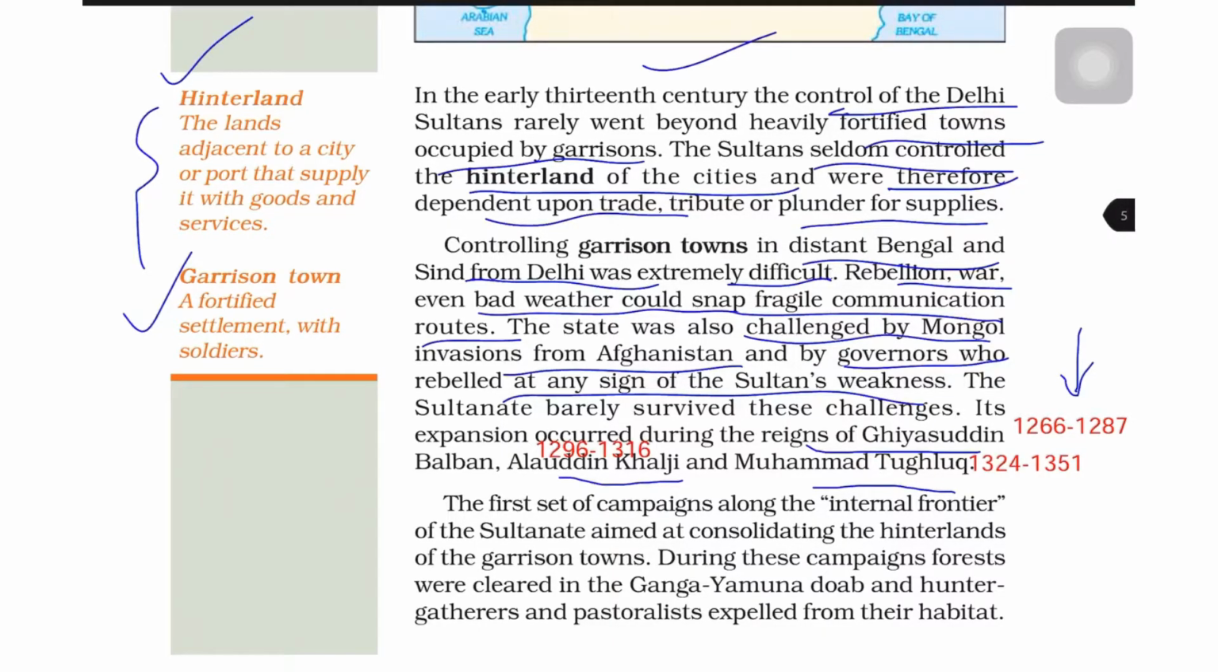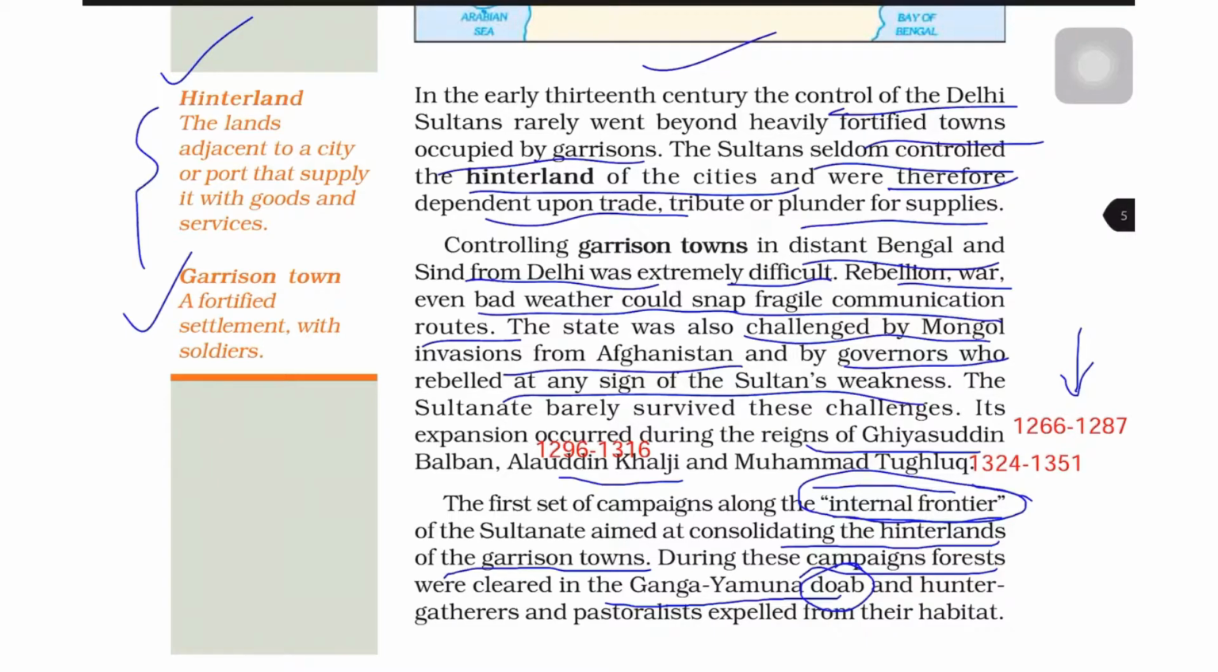Okay, the first set of campaigns along the internal frontier. Now you should know what is the internal frontier. These were the surrounding regions of Delhi. So the first set of campaigns along the internal frontier was launched. It was aimed at consolidating the hinterlands of the garrison towns. During these campaigns, the forests were cleared in the Ganga Yamuna Doab.